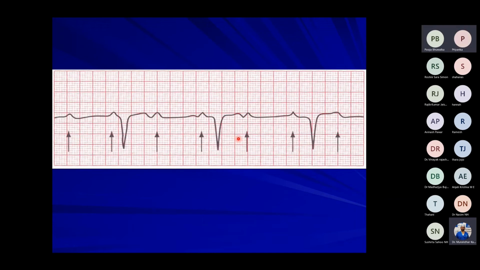And the next one is Sharnaz. Hello, sir. What is this? The P wave is not following the QRS complex. It is third degree heart block, sir. Very good. This is complete AV dissociation. P waves and QRS have no relation to each other. So this is third degree heart block.